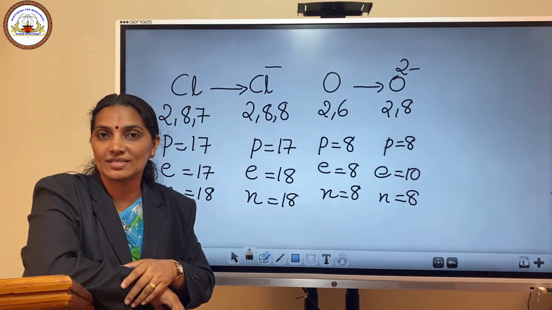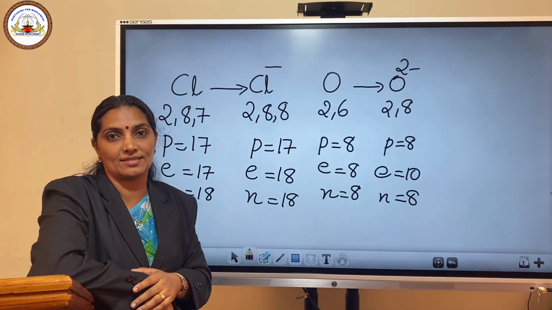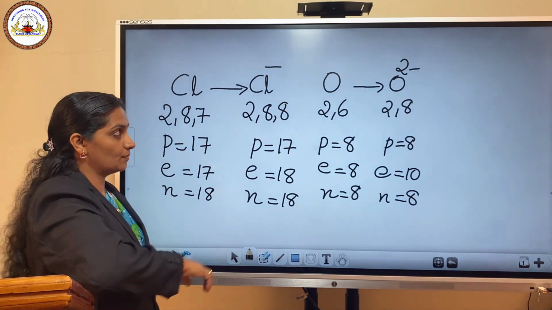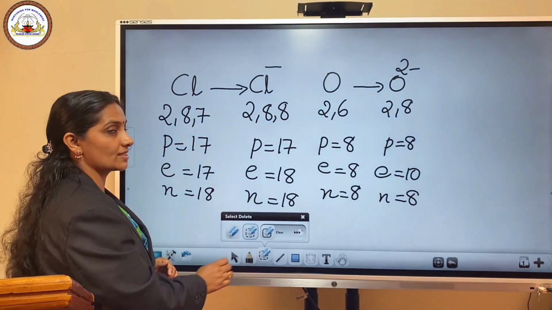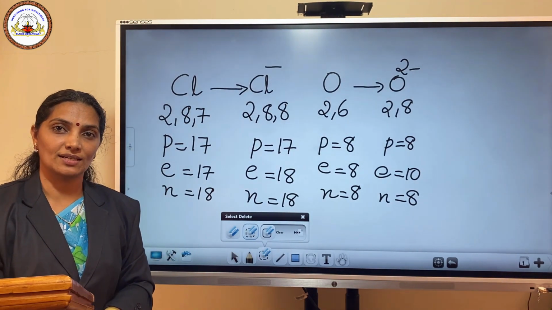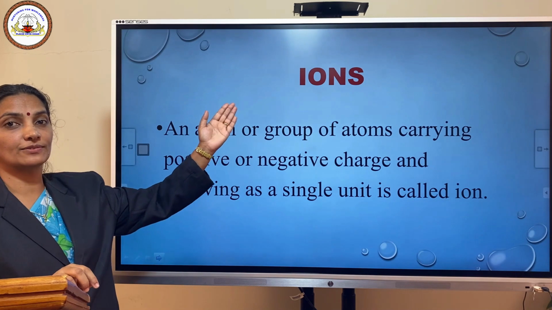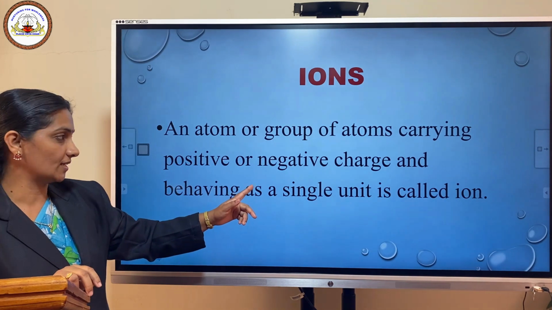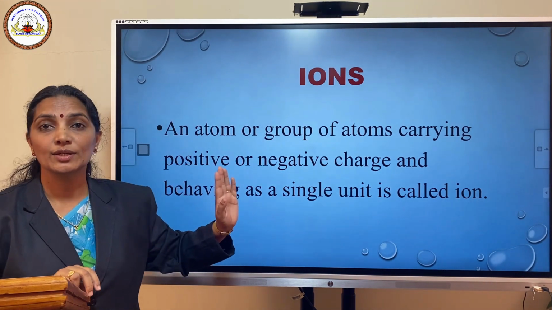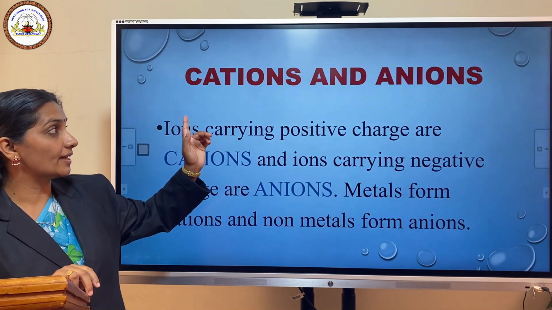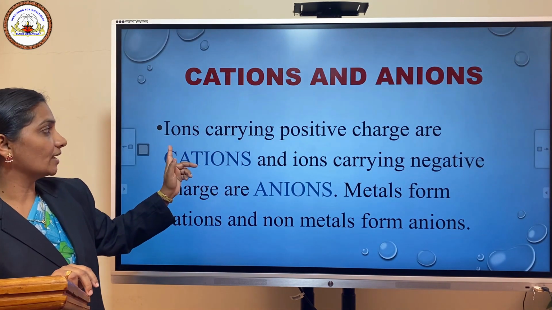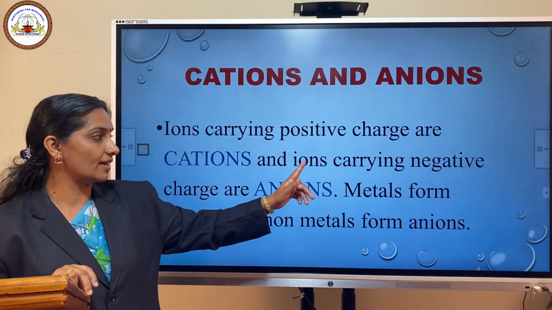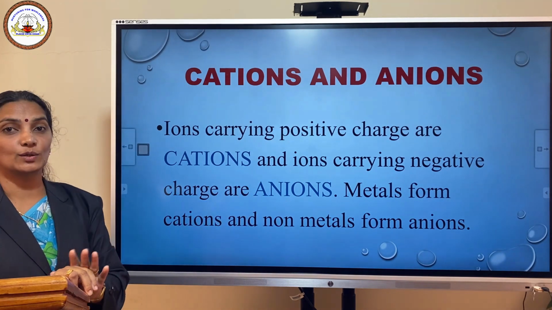We have 2 different types of charges, positive and negative charges. The positively charged atoms are called cations. Positive charges are called cations, while negatively charged particles are called anions. See the definitions of ions. An atom or group of atoms carrying positive or negative charge and behaving as a single unit. Cations and anions: ions carrying positive charge are cations and ions carrying negative charge are anions.